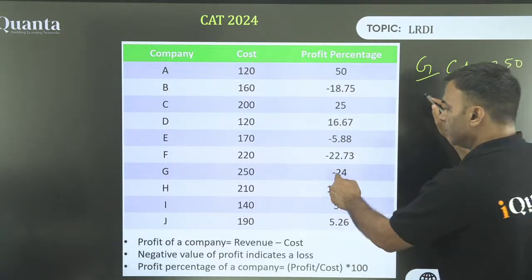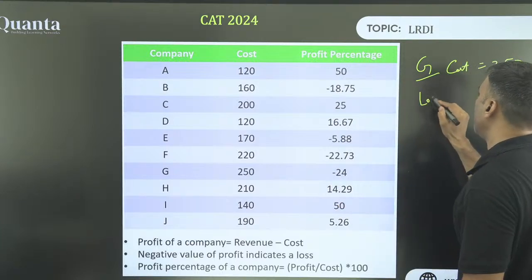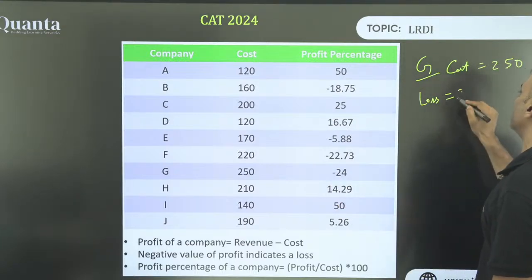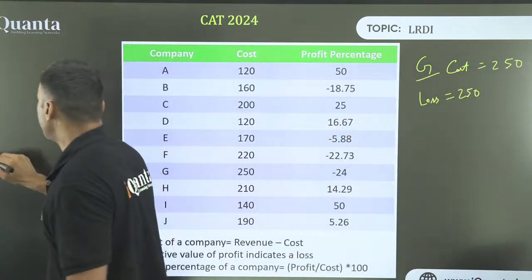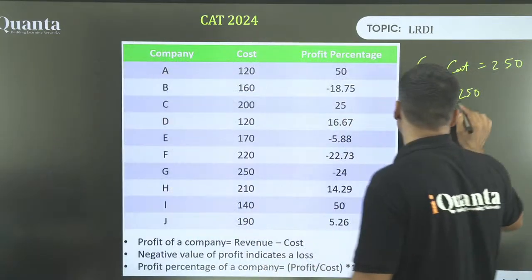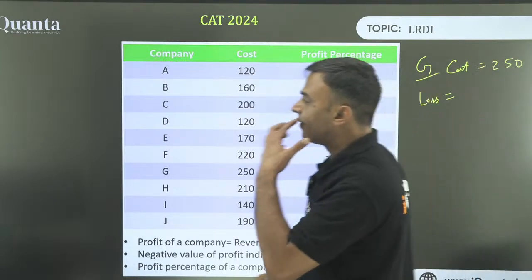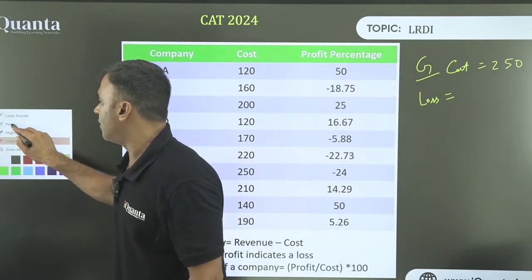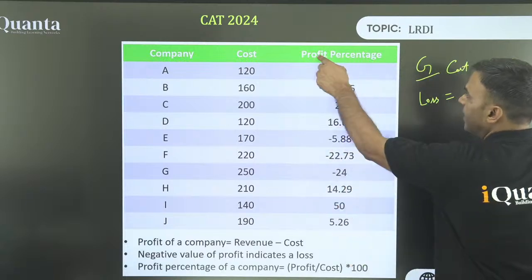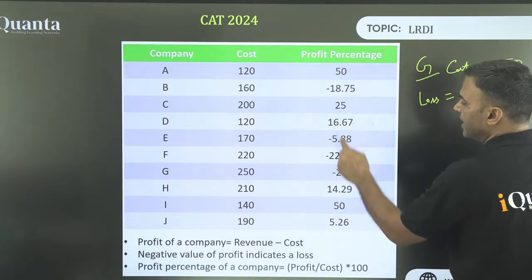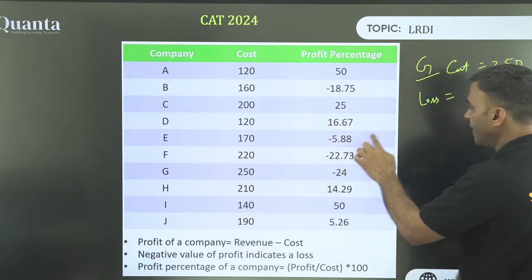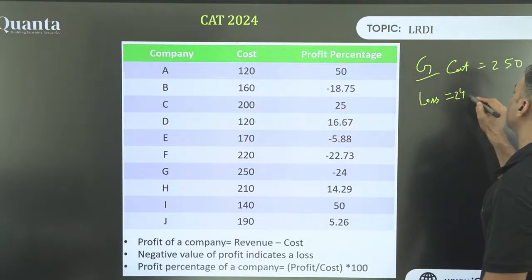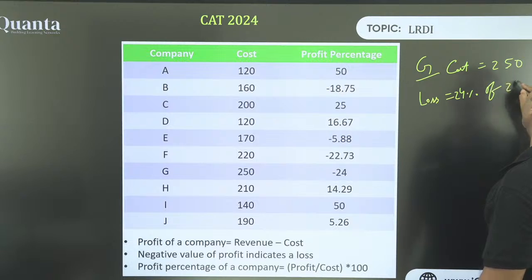Now 24% is a loss. So how do I calculate it? Loss value will be equal to 24% of 250. Right? It is 24%. How do I know it is 24%? Because I would have read everything that I have already discussed. I have read profit percentage. Negative means loss. Everything is mentioned there, right? So 24% of 250.